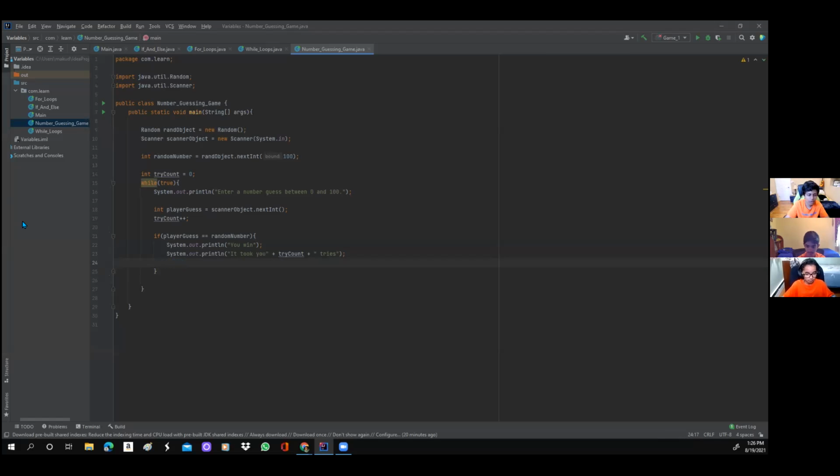So now Devon shows us up to this part where we're given the scenario. If the player, or us, guess the random number, then it'll tell us we win, and it also tells us how many tries it took. So now that we've done that, we have to break the function. The way we do that, we're just going to write down break and put a semicolon. And now we're going to create another scenario.